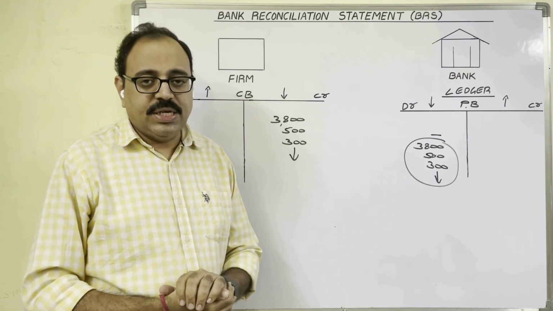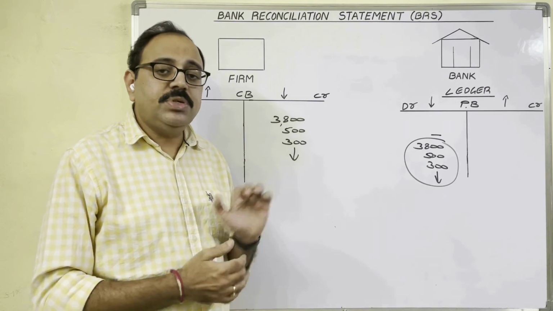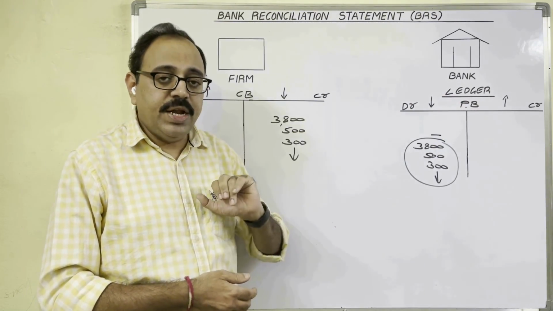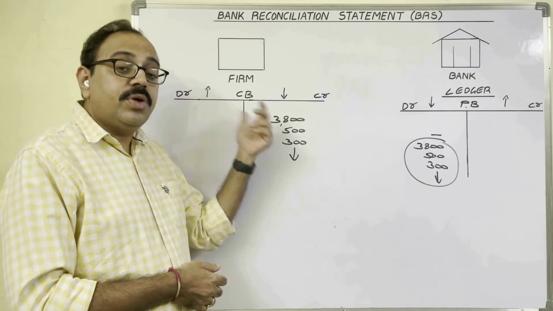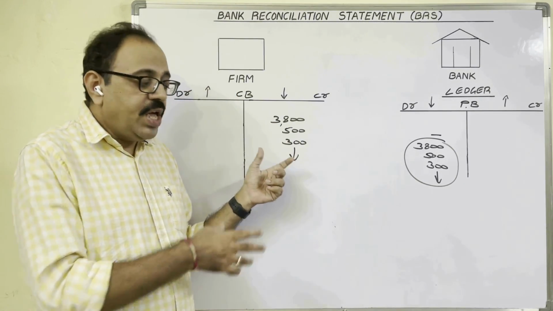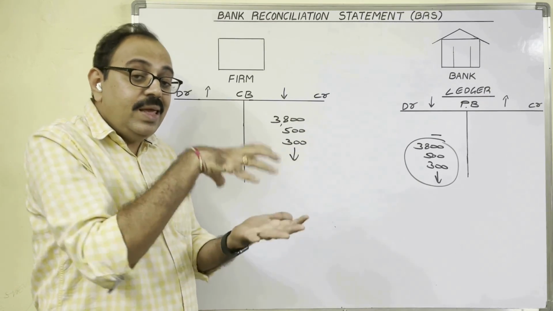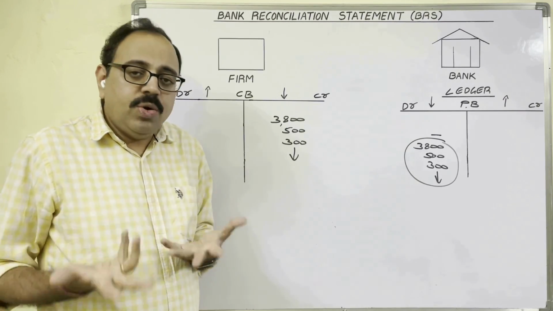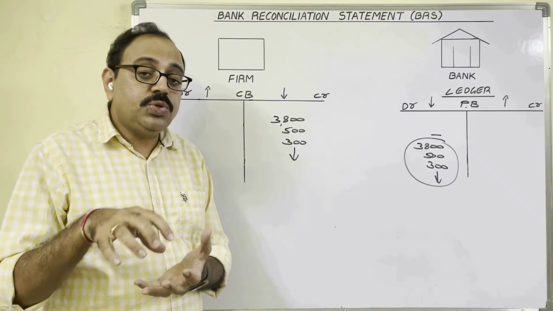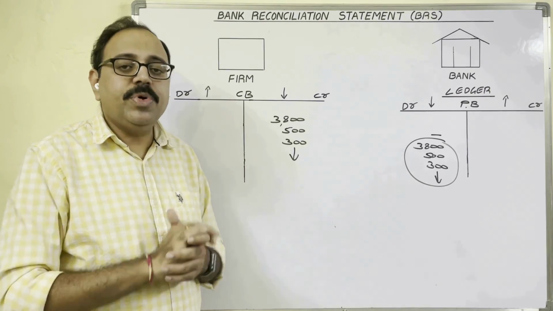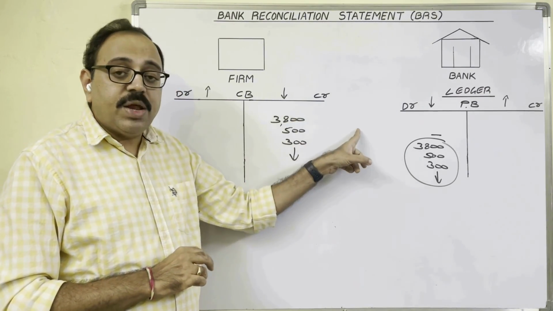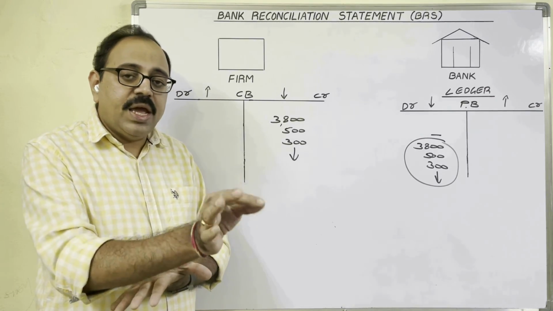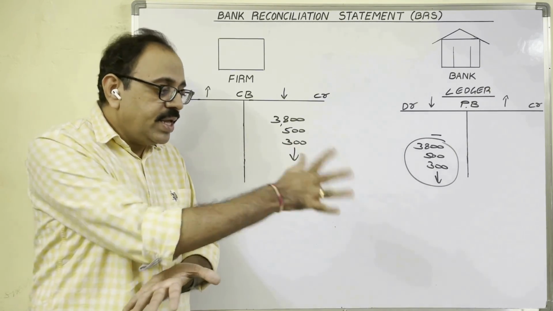Remember a small point here. In my explanation, I am telling that in the passbook we have to debit, in the passbook we have to credit, in the cash book we have to debit, we have to credit. Don't think that we are making these changes in the real cash book or in the real passbook. In the real passbook, we cannot do any changes. Who is authorized to do changes in the passbook? Bank people, no. So these adjustments we are making on one paper. So we are not really making any adjustments in the real passbook or real cash book.